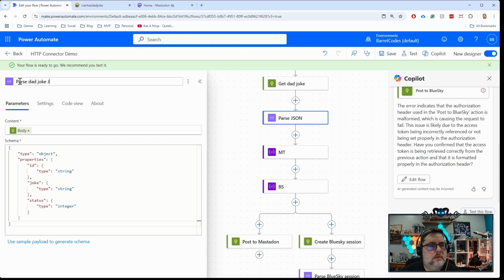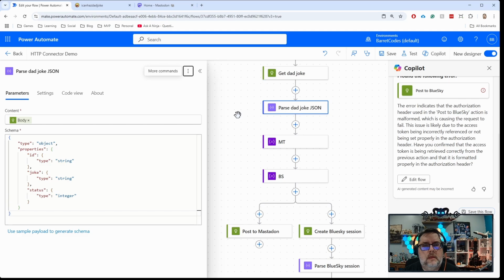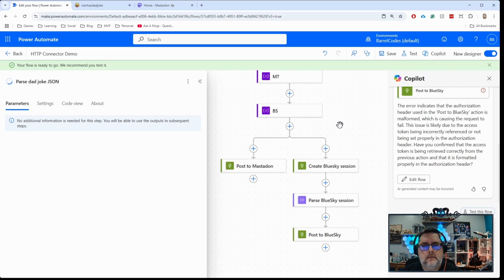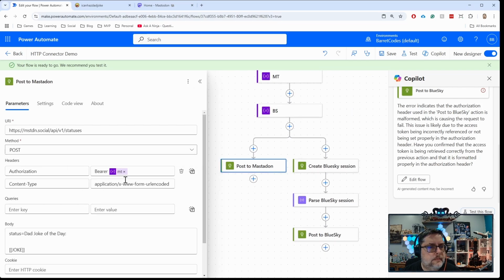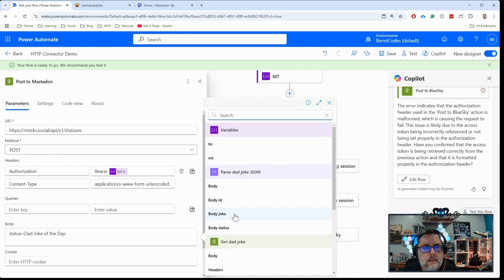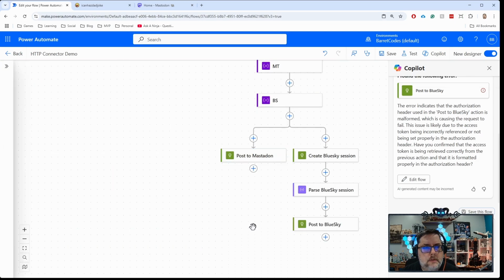Dad joke JSON. All right, under joke, let's replace that with joke.